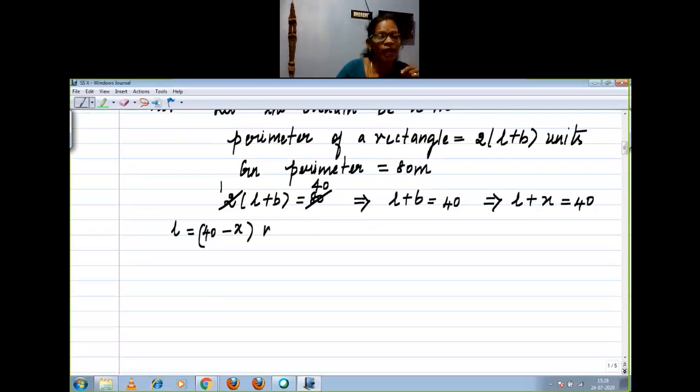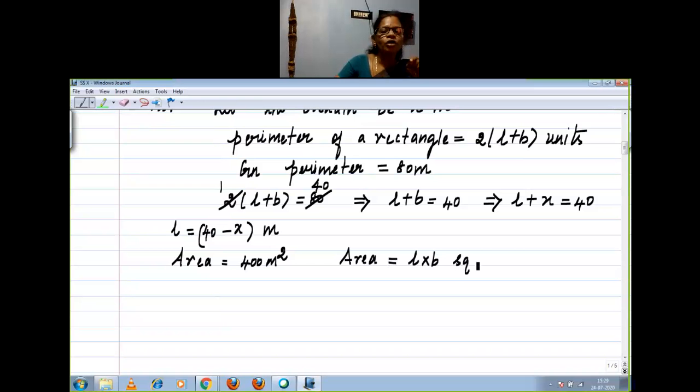Okay, you know L and you know B. Then one more thing is given in your question. What is it? Area. Area equal to 400 meter square. Using that, you are going to solve, right? What is the area of a rectangle formula? Yeah, very good. Everyone should participate, right? L into B square unit.